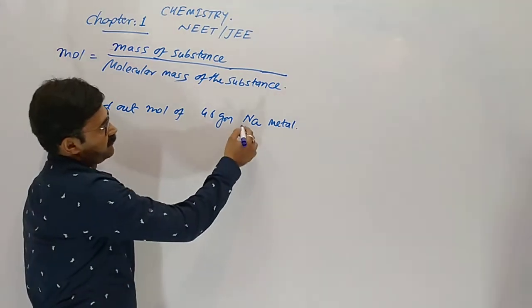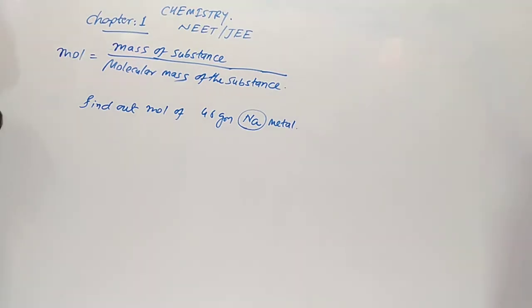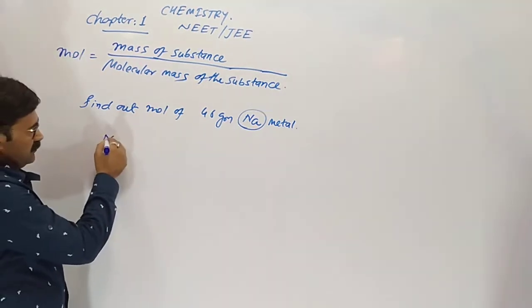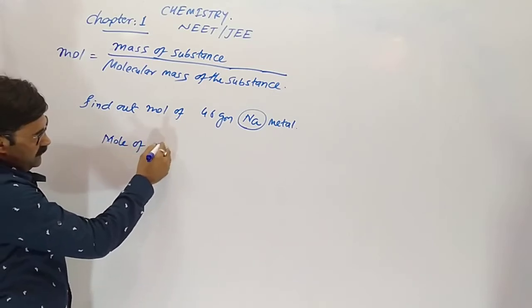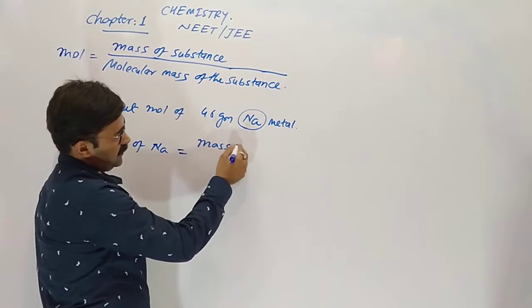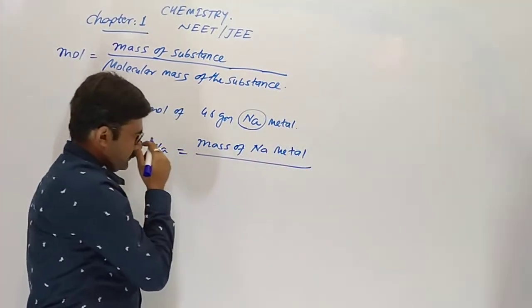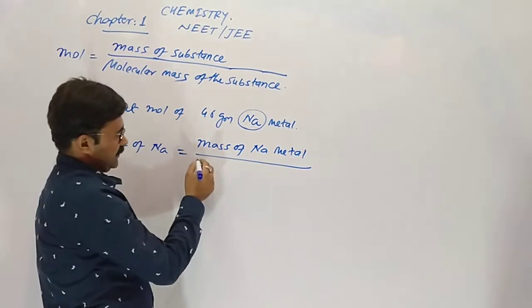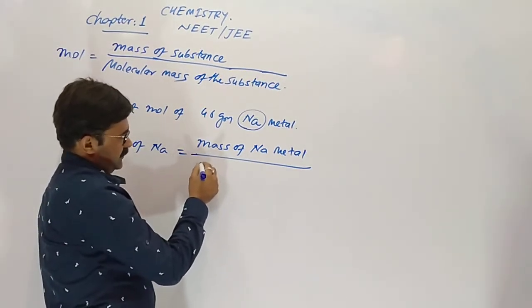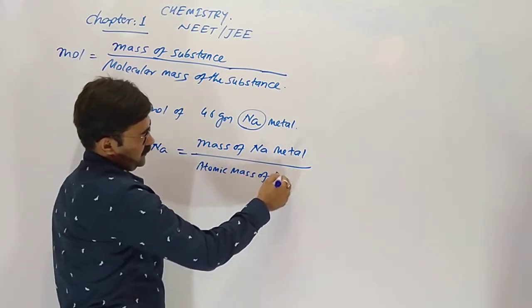In sodium metal, sodium is not in the form of molecules, it is in the form of atoms. So mole of sodium equals mass of sodium metal upon not molecular mass but atomic mass of sodium.